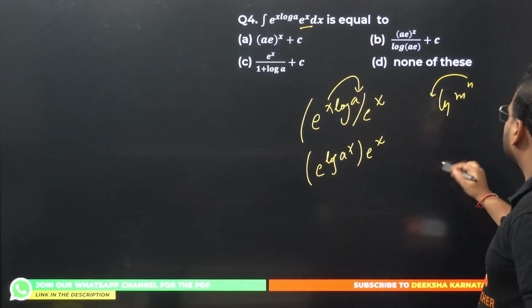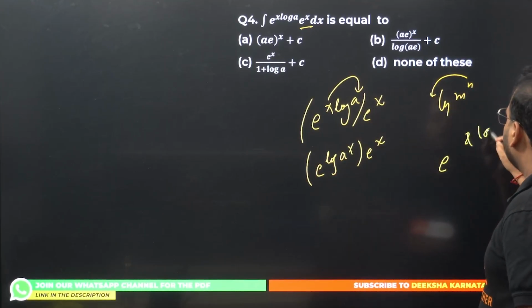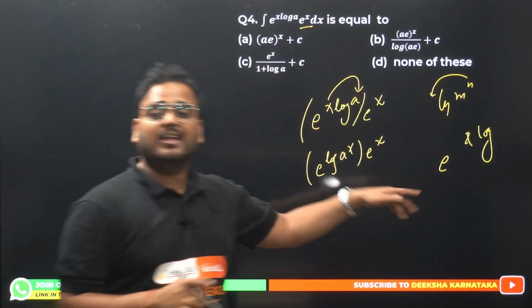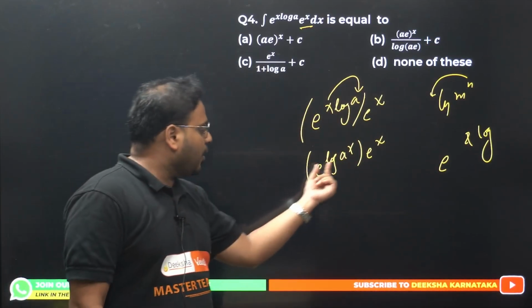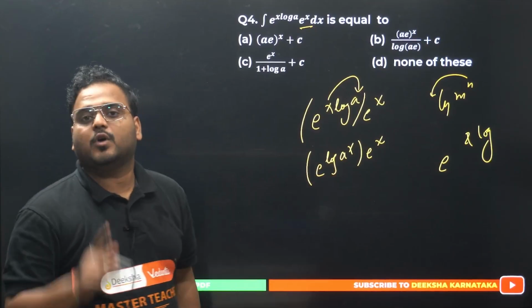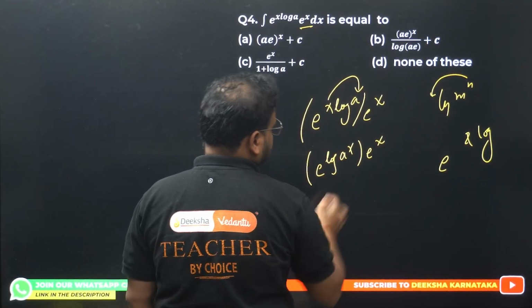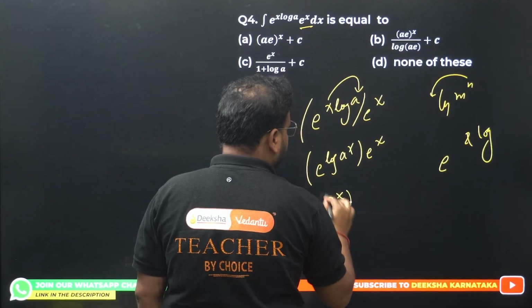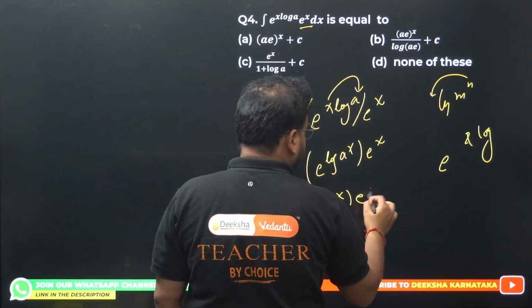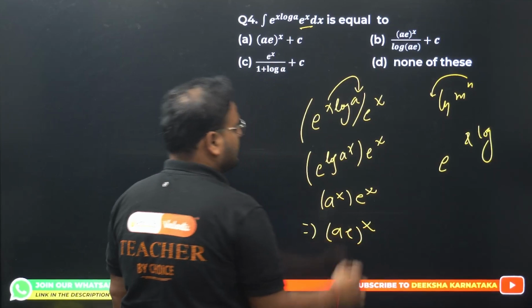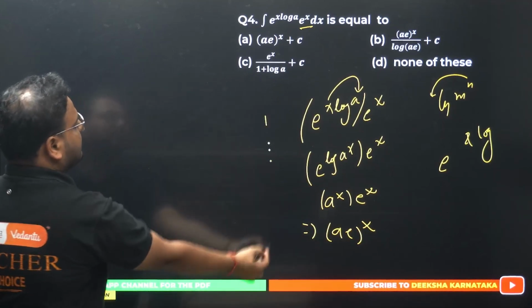We all know e and log are invertible functions. They are inverse of each other. It means e on log or log of e is always 1. Okay, so this will be cancelled. E power log will be cancelled. I have only a power x times e power x over here. What do I get for this? A e power x. So basically the question is given in this format.